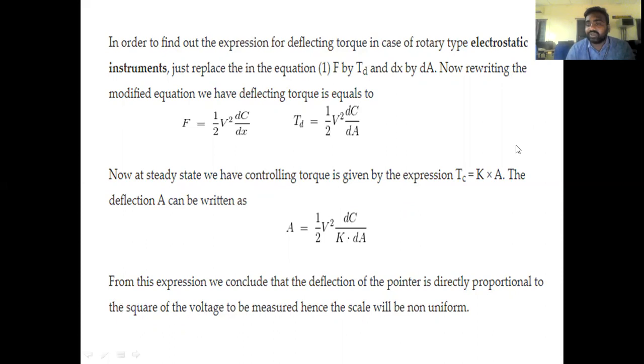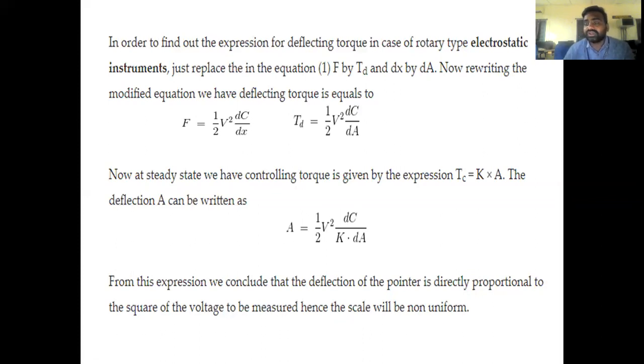Controlling torque is the spring constant multiplied by the deflection angle capital A. So the deflection capital A is equal to half V square dC divided by K into dA. This is the angle of deflection, the deflection parameter capital A. That means we can express the deflection of the pointer as directly proportional to the square of the applied voltage.